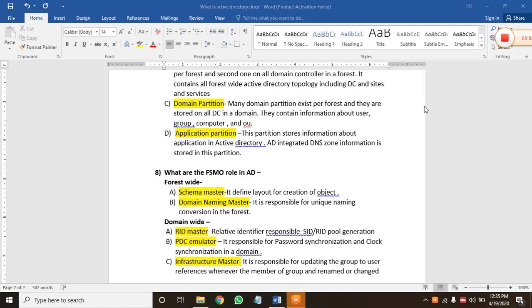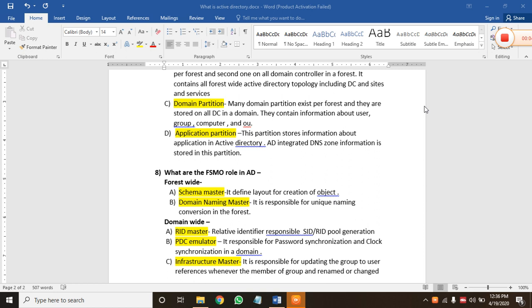Let us discuss the domain-wide FSMO roles. The first one is RID master, which means relative identifier master. It is responsible for seed pool generation, like security ID generation. The second one is PDC emulator.